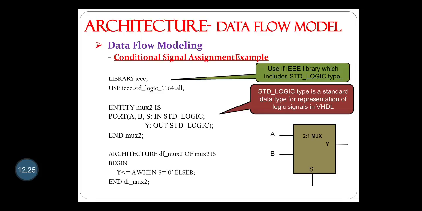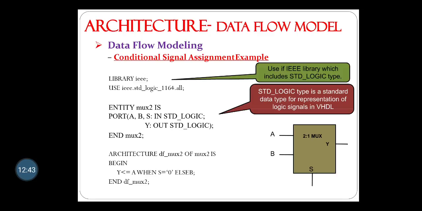Architecture data flow mux of mux2 is begin. Here we write in the data flow model. Now we use the when and else conditional statement.